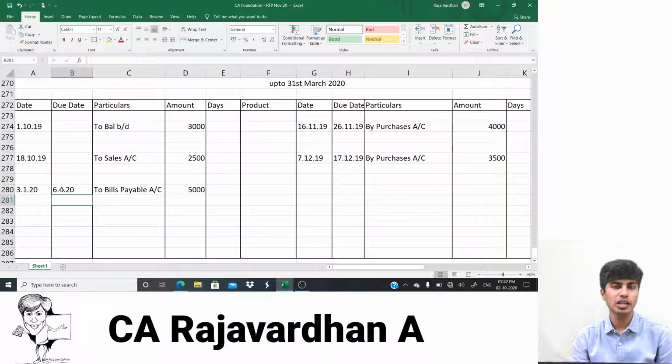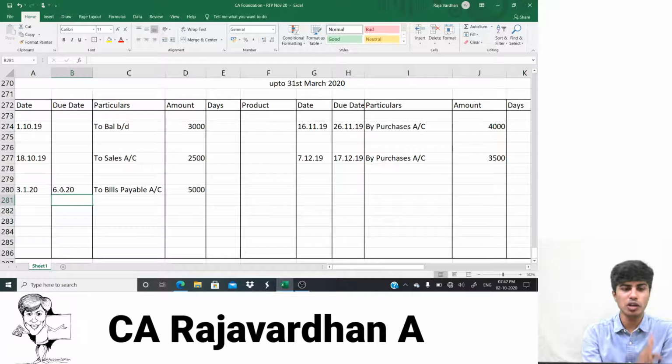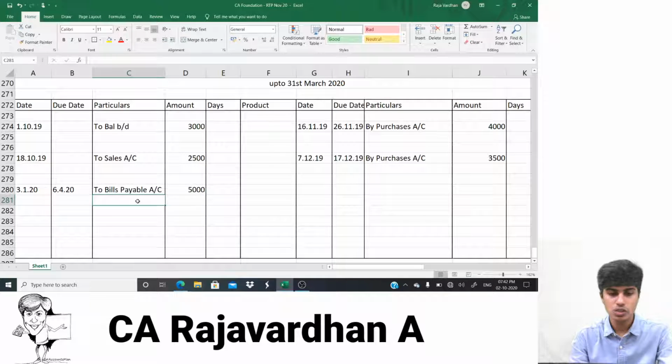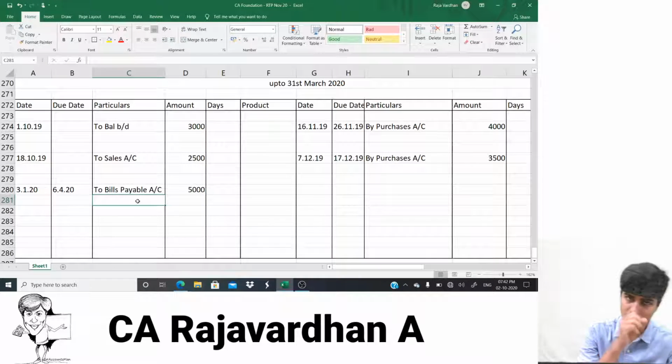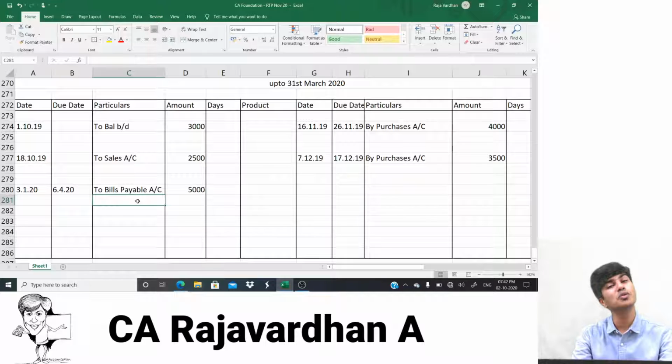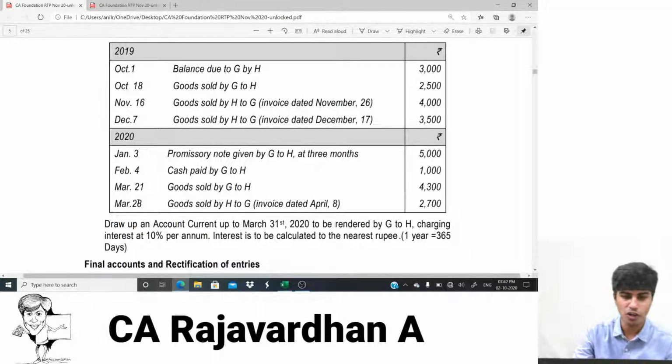3 days I'll add to days column. 3 plus 3, 6. 3 months I'll add to months column. So it is DDMMYY. Date 3rd, month January, year 20. So if I add 3 days to 3rd, it will become 6th. If I add 3 months to 1, it will become 4. 20 will remain 20. So that's how simple it is. A lot of them get confused with adding up dates. It's something very simple, guys. So 6th of April 2020. That's how we arrived at this. That's the due date. Significance of it, I'll tell you when we start preparing the days column. So for now, chill. I will post the amount also. We can go to next transaction.